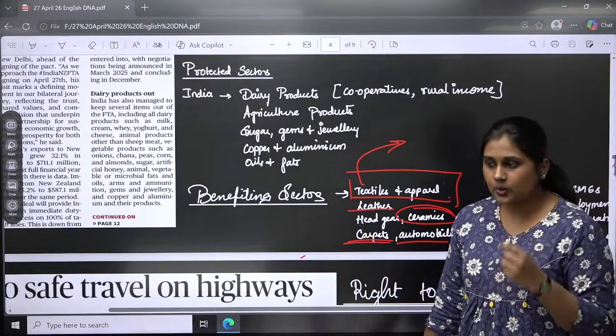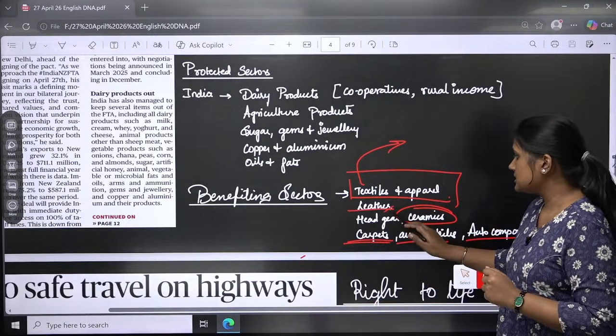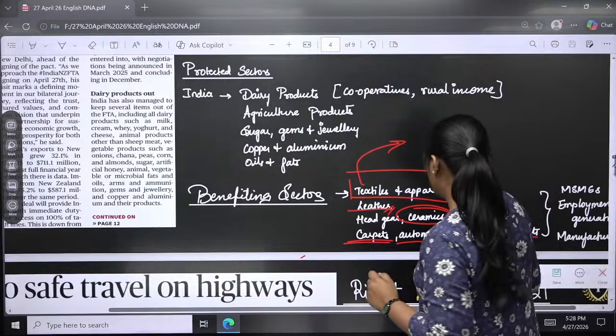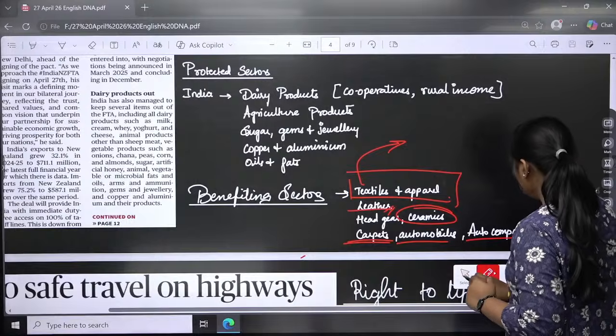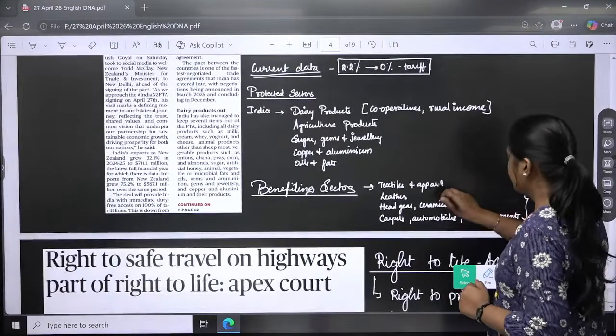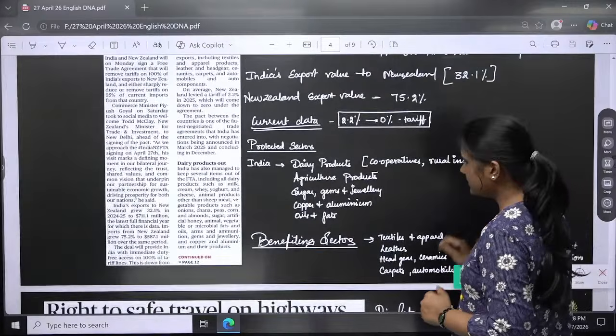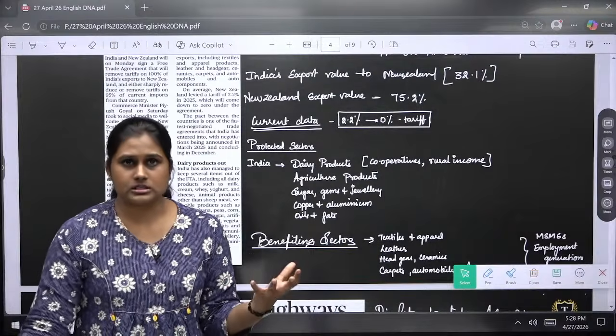Majorly, textiles and apparel and also leather are kind of MSMEs. So there will be employment generation, and apart from that, Indian manufacturers will have a higher opportunity to go with these products.